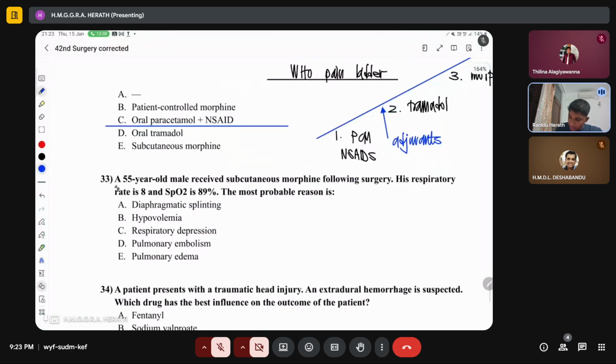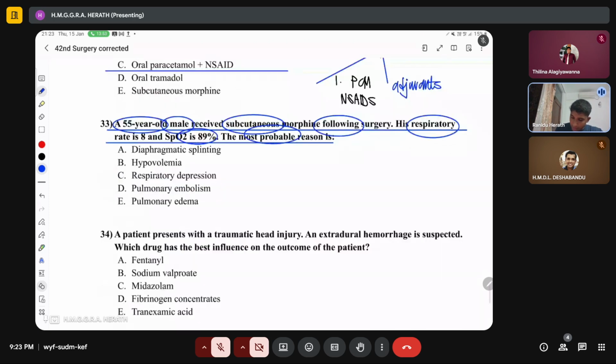A 55-year-old male received subcutaneous morphine following surgery. His respiratory rate is 8 and saturation is 89. So what is the most likely cause? The most likely cause is respiratory depression, right? However, in the subcutaneous morphine form, usually respiratory depression is not a common incidence. That I think Sanjeev has emphasized over and over again.